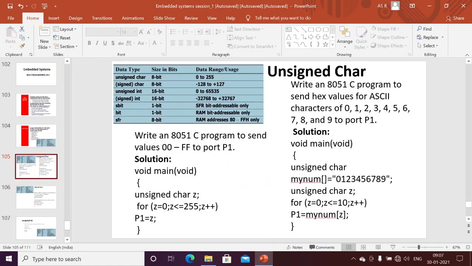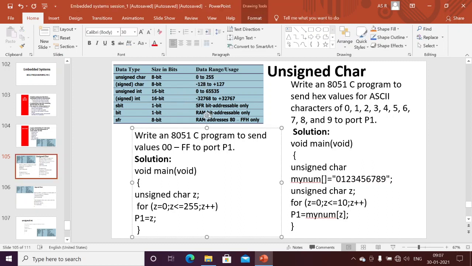First one is unsigned character. My unsigned range is 0 to 255. Okay, write an 8051 C program to send the values 0 to FF to port 1. This is a simple program.